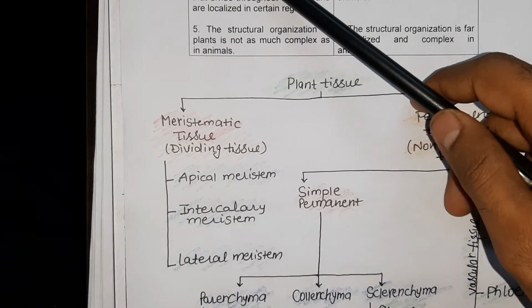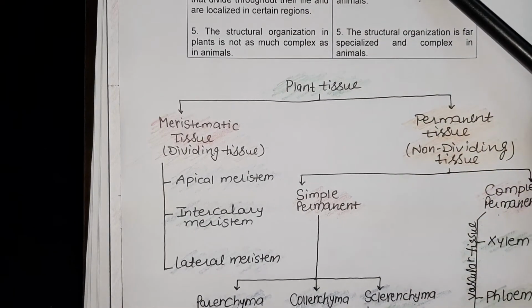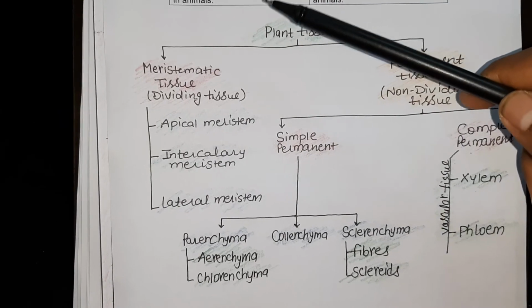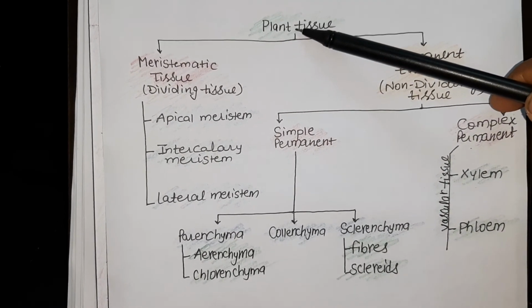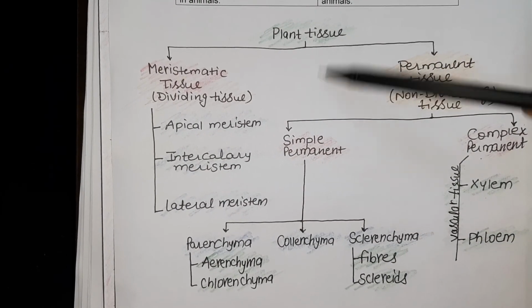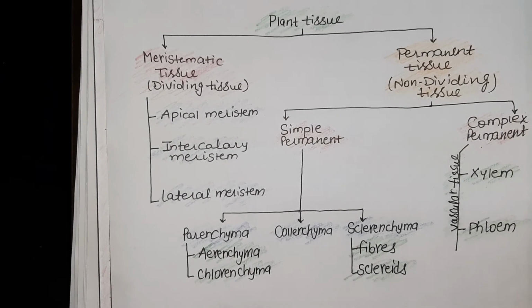And then after discussing the differences between plant tissue and animal tissue, we will discuss the types of plant tissue. So you will see in my next video the discussion about the different types of plant tissue. Thank you.